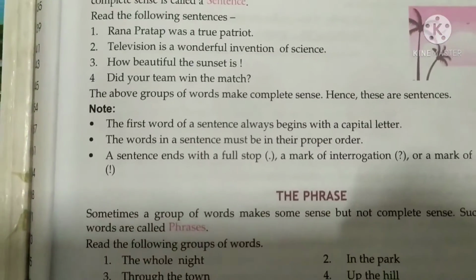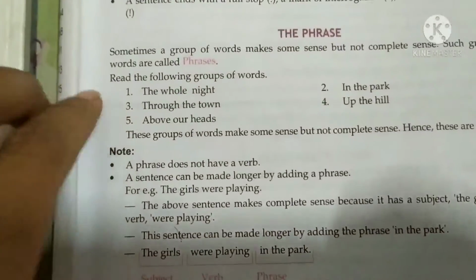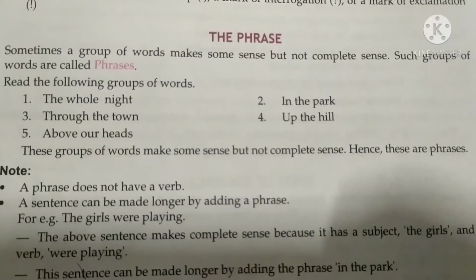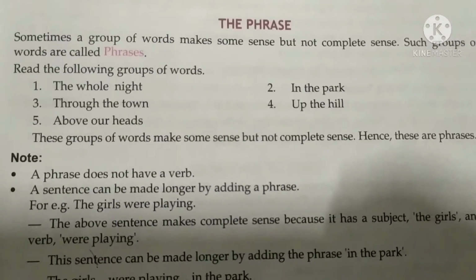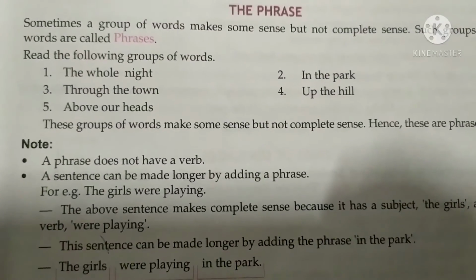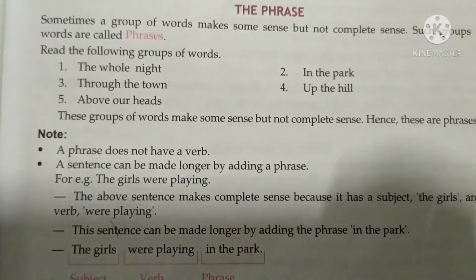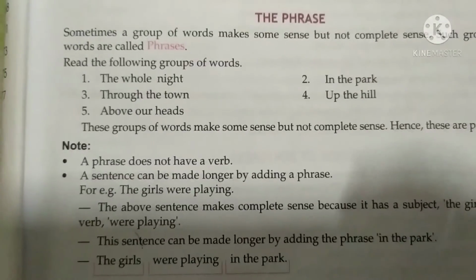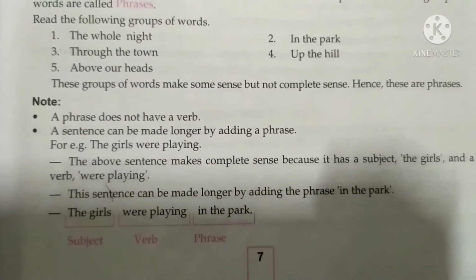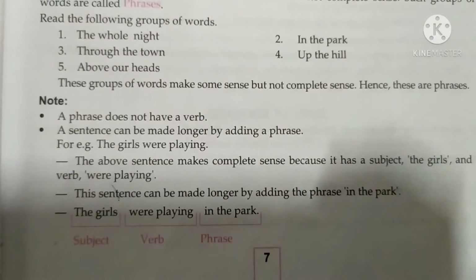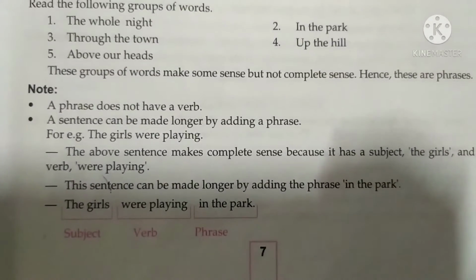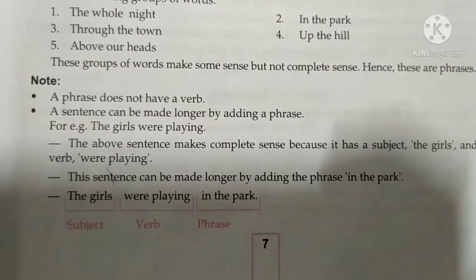First of all, I will tell you about phrases. Sometimes a group of words makes some sense but not complete sense. Such groups of words are called phrases. For example: the whole night, through the town, in the park, above our heads, up the hill. These groups of words make some sense but not complete sense. Hence these are phrases. A phrase does not have a verb. A sentence can be made longer by adding a phrase.